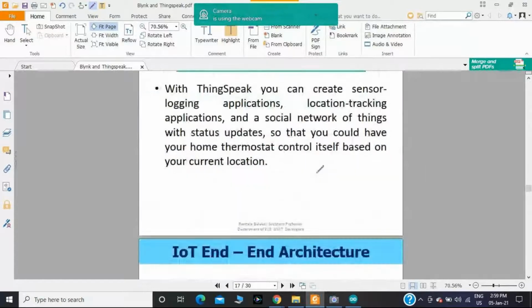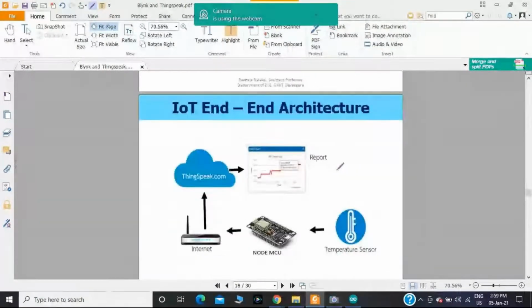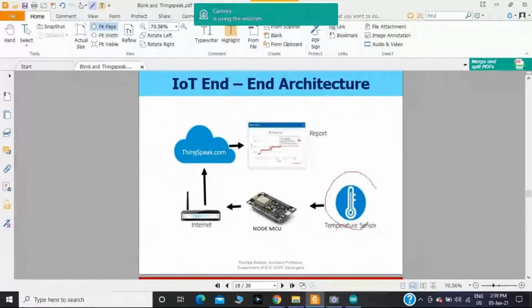Okay. In this scenario, I have taken the IoT end-to-end architecture. First, I am going to consider the temperature and humidity sensor data, and I'm collecting the temperature and humidity sensor data with the help of a NodeMCU. Within this NodeMCU, I have the Wi-Fi module.